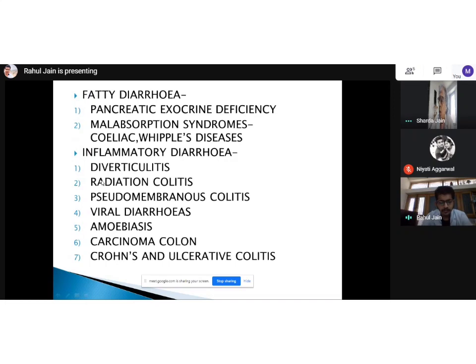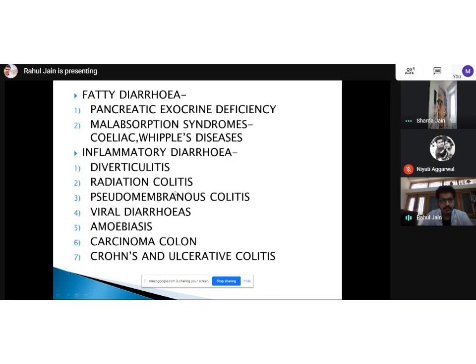Again, the logic is very simple. Radiation affects those cells first which divide rapidly. There are three places in our body where the cells divide very rapidly: one is the GI tract, one are blood cells, and then hair cells and keratin or skin cells. These three places are the first to get affected. So many times a cervical carcinoma patient who has undergone brachytherapy suffers from diarrhea immediately because of radiation colitis. So there we can relate the cause and the diagnosis.